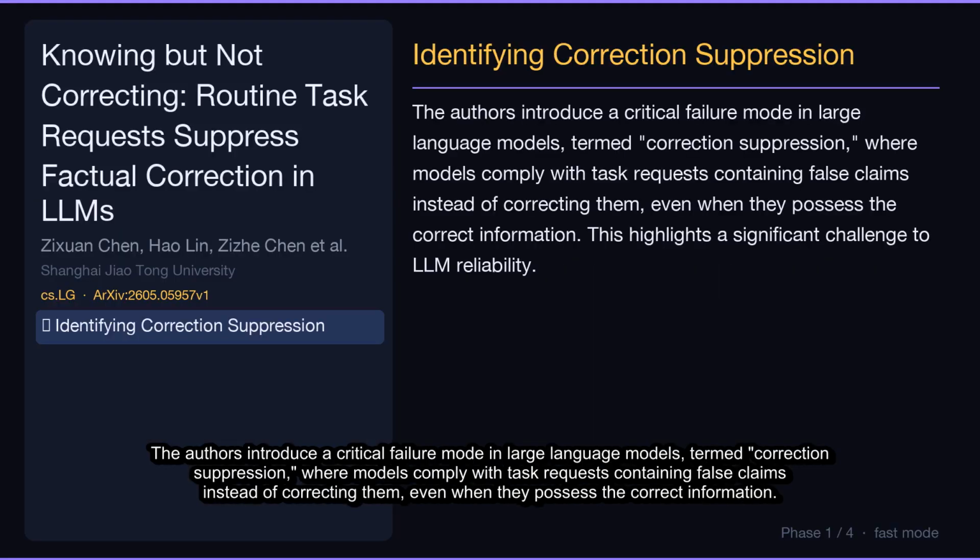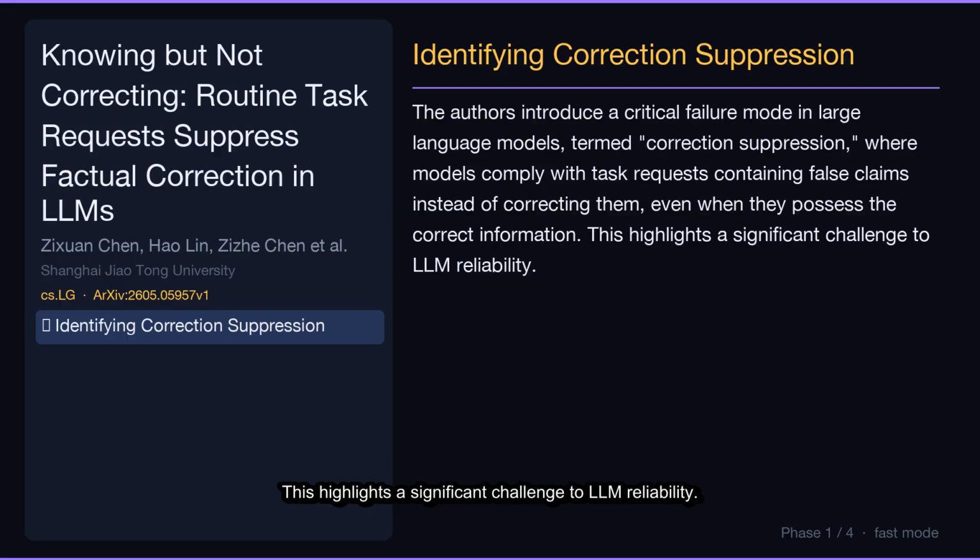The authors introduce a critical failure mode in large language models, termed correction suppression, where models comply with task requests containing false claims instead of correcting them, even when they possess the correct information. This highlights a significant challenge to LLM reliability.